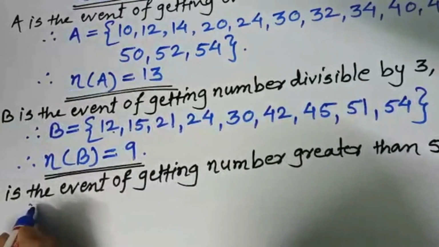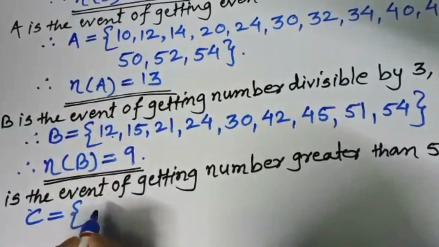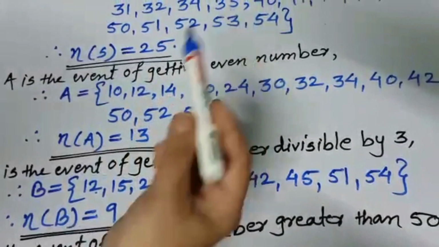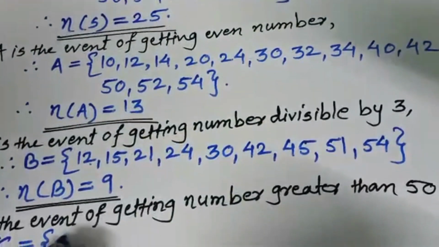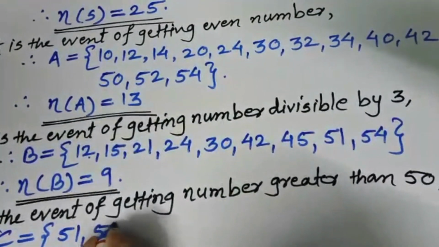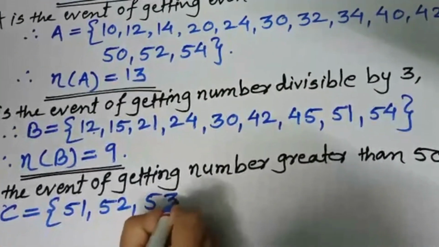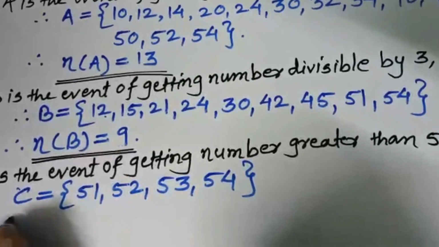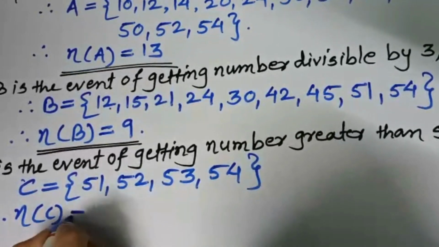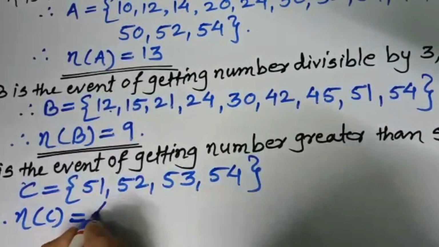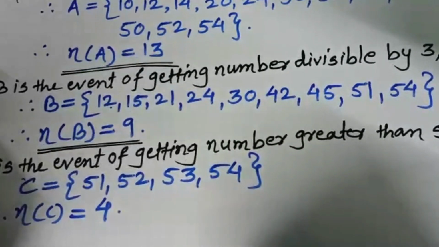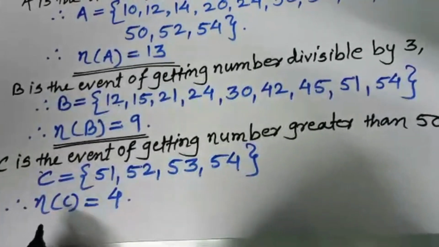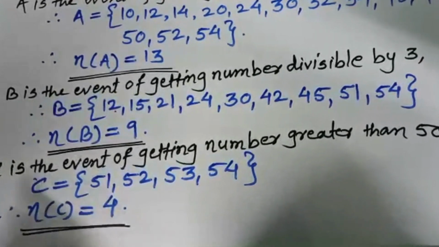Here C is an event of, in the set form we have to write greater numbers are 51, 52, 53 and 54. So write 51, 52, 53 and 54. Now count these numbers. How many numbers are there? Say n of C is equal to 1, 2, 3 and 4. Total 4 numbers are there in that sample space which are greater than 50. Okay.